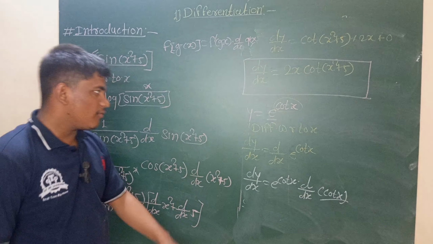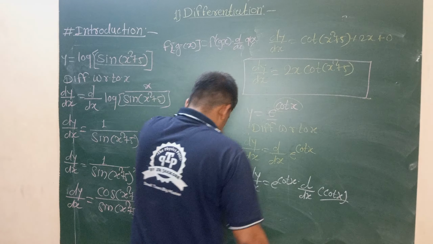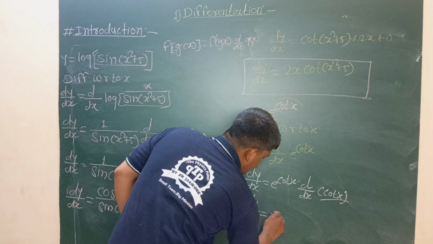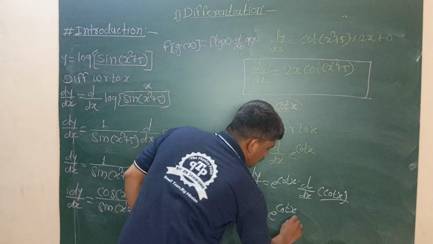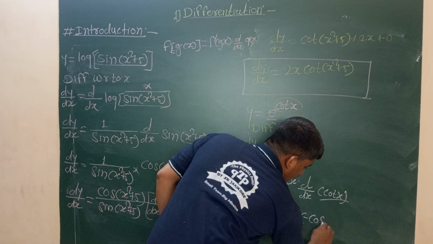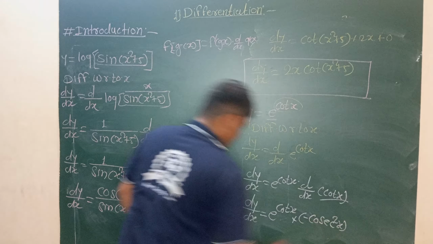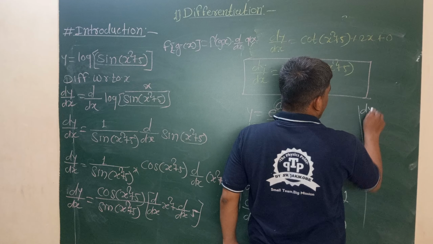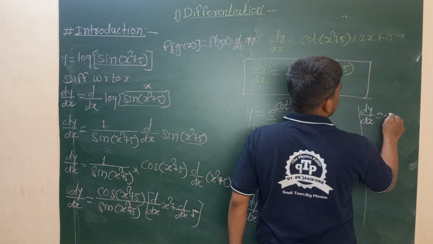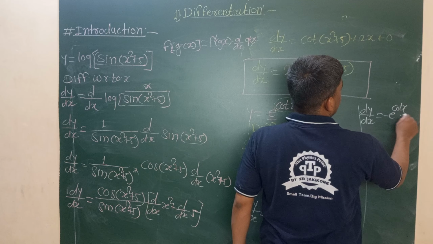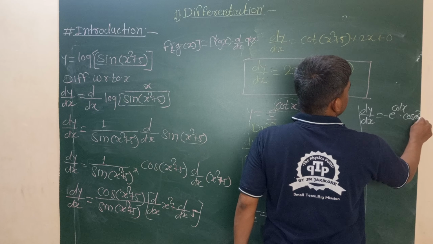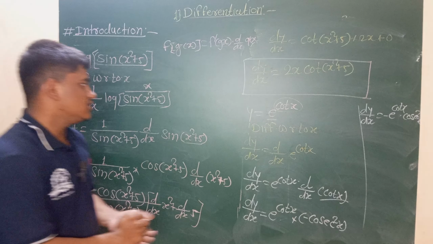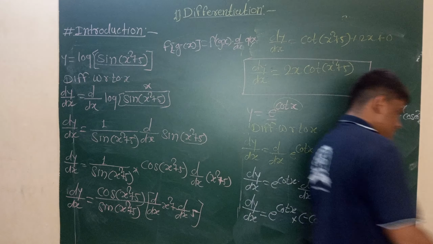The derivative of cot x is minus cosec square x. So dy by dx is equal to e raised to cot x into minus cosec square x. Taking the minus sign common, dy by dx is equal to minus e raised to cot x into cosec square x. Here is the derivative of the function e raised to cot x.